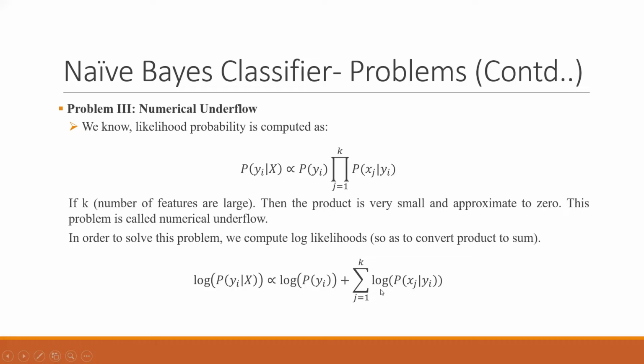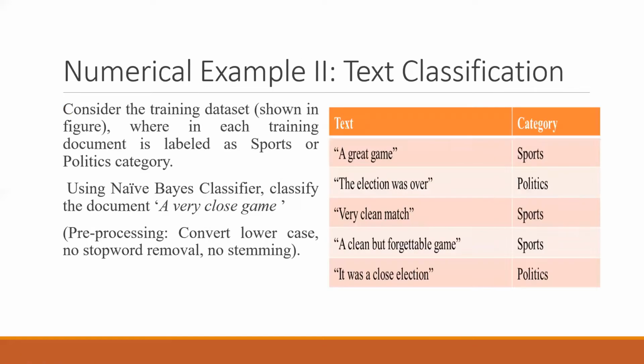So we are just applying the log function to this function, and the product becomes a summation. So, convert the product to sum. This is the updated formula. We are getting the log likelihood function of this, and the numerical underflow problem will be solved by using the log. So then let's look into this example.